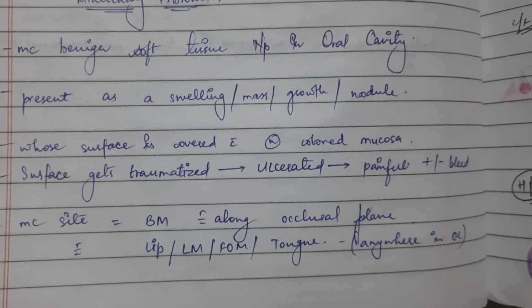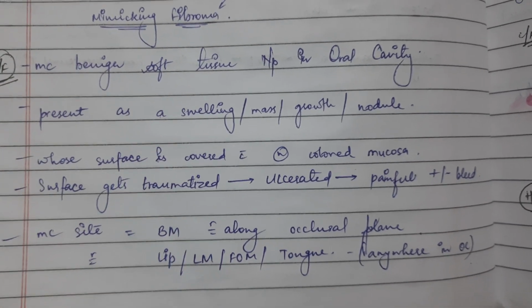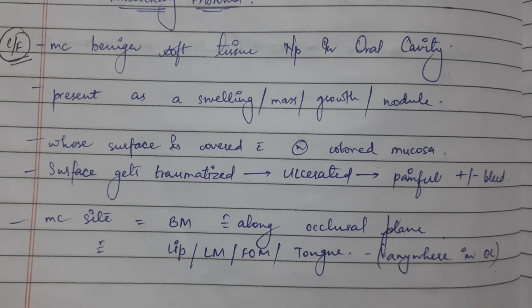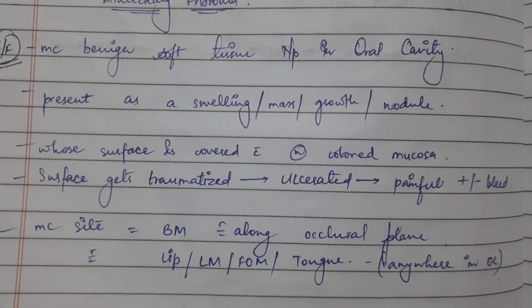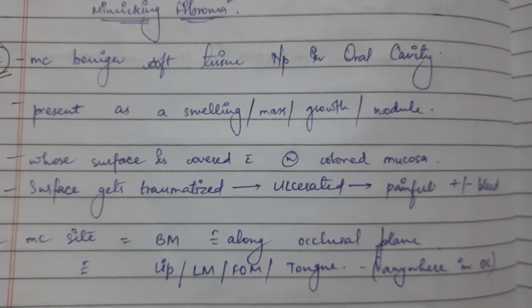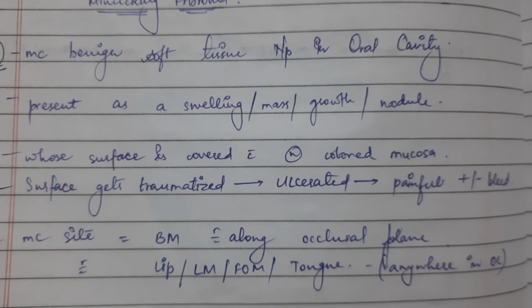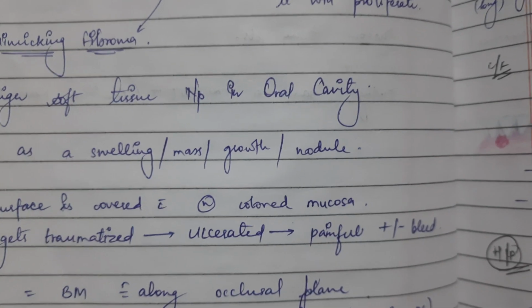The surface may get traumatized, ulcerated, painful, with presence of blood. Blood vessels may be present or not.